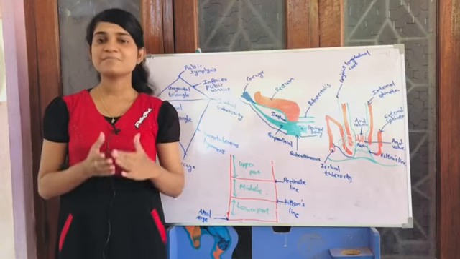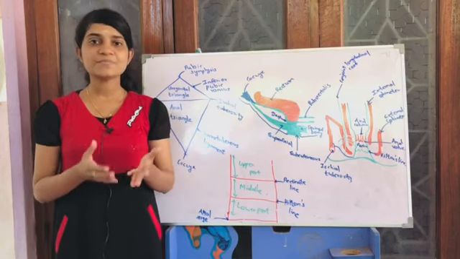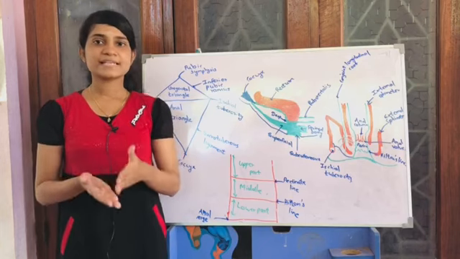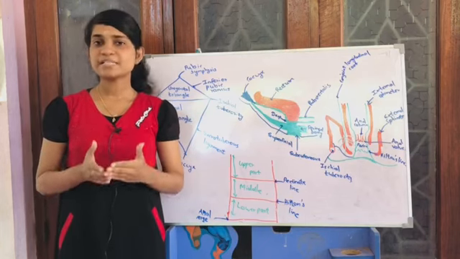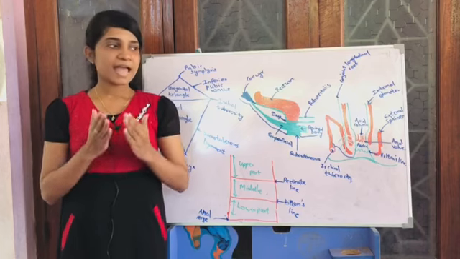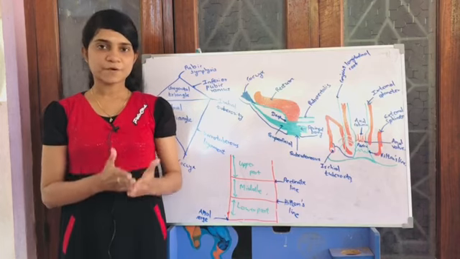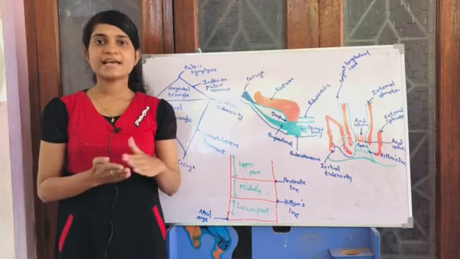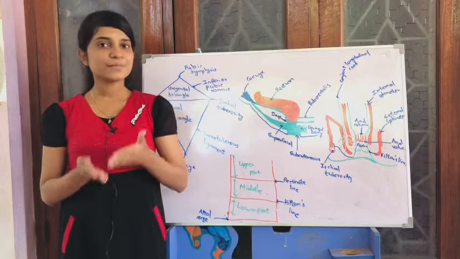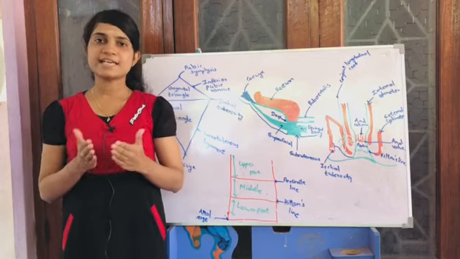And the epithelium above the pectinate line is columnar epithelium, and below the pectinate line is stratified squamous non-keratinized epithelium. And also we can talk about the hemorrhoids. Above the pectinate line there are the internal hemorrhoids, and below the pectinate line there are the external hemorrhoids.